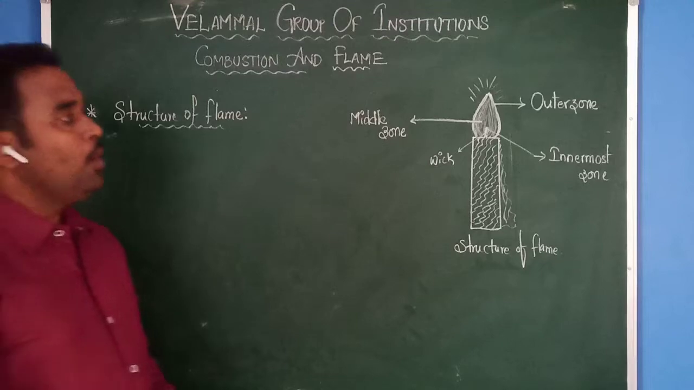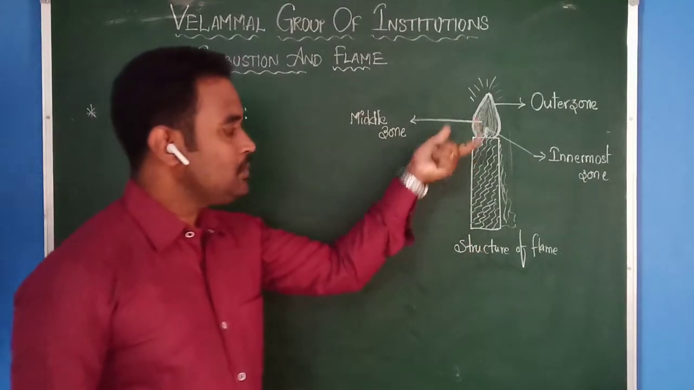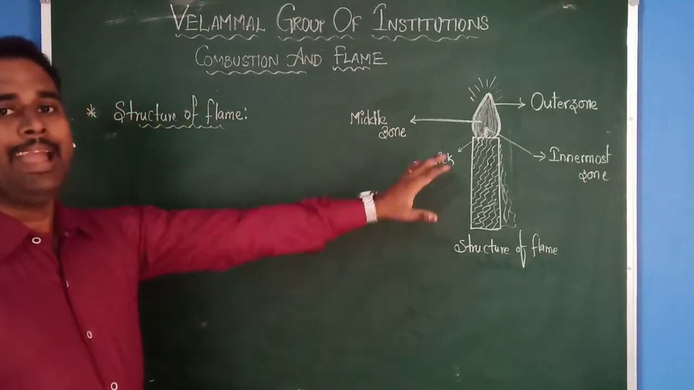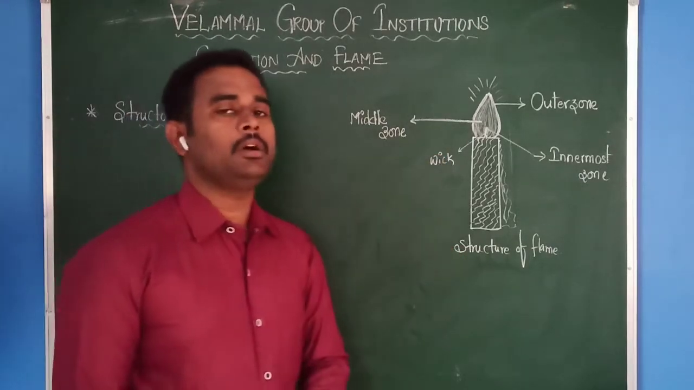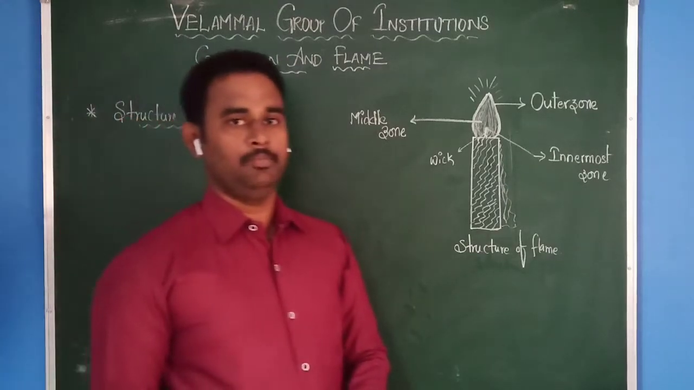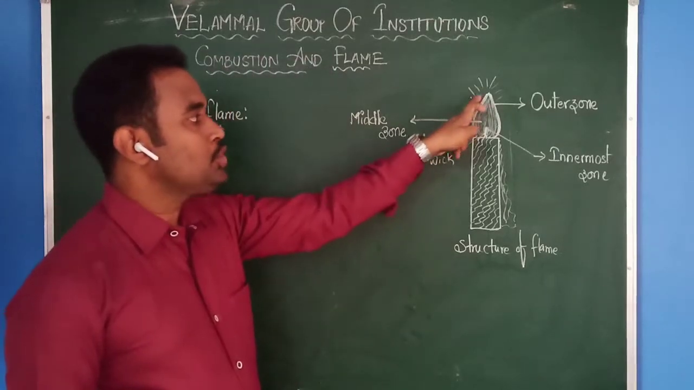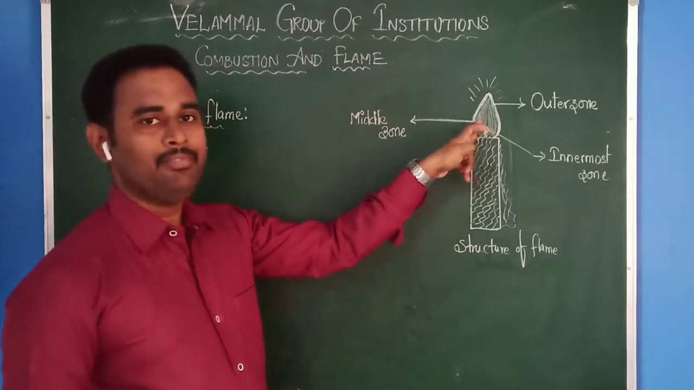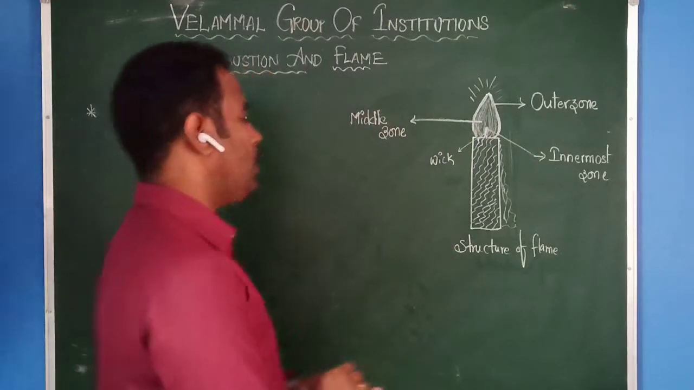Let us see what the structure of the flame is, what the different zones present are. This is one example, a candle flame. Once you observe a candle flame, you can see different types of colors. When you check the outer zone, that means the outer layer of the candle flame, it is blue in color. Let us discuss one by one.